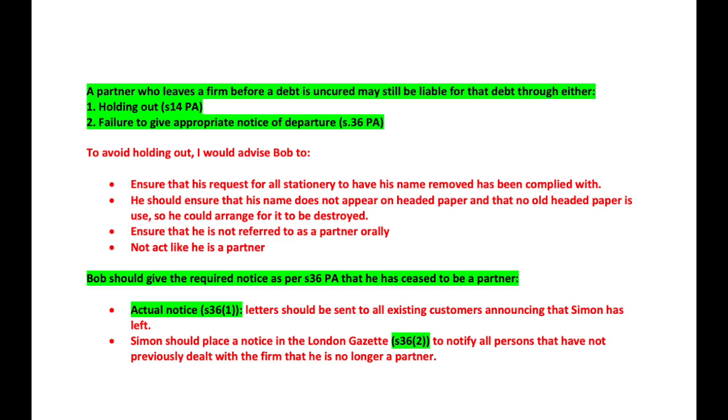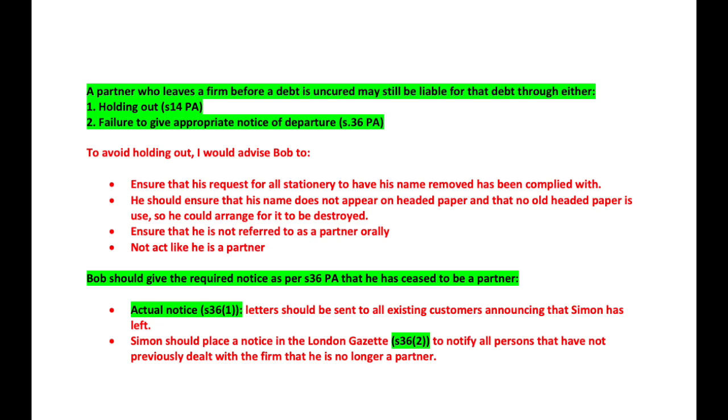So this next question relates to how a partner who leaves a firm before a debt is incurred might still be liable for that debt after he's left. So for example, if I was in a partnership and then I left on the 1st of January and then debts were incurred in June of this year, I could still be liable for those. And so the question asks essentially, how can we prevent that from happening?